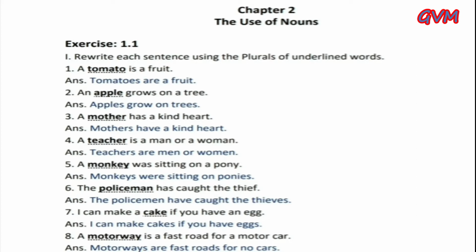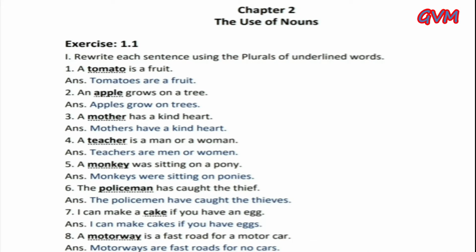Today I am going to start class 5th English grammar, second chapter, and that is the use of nouns. A noun is a word used as the name of a person, place or thing. A noun can be singular and plural. Let's start Exercise 1.1.